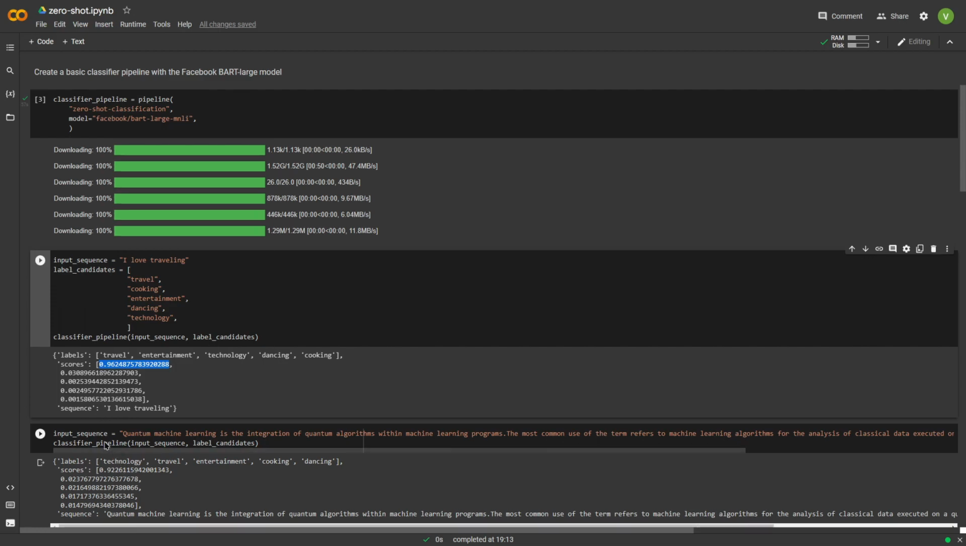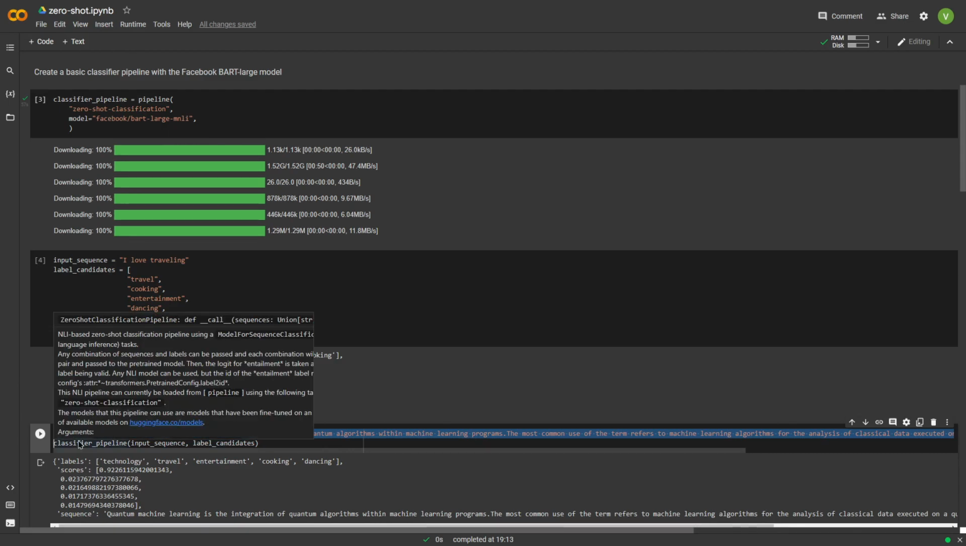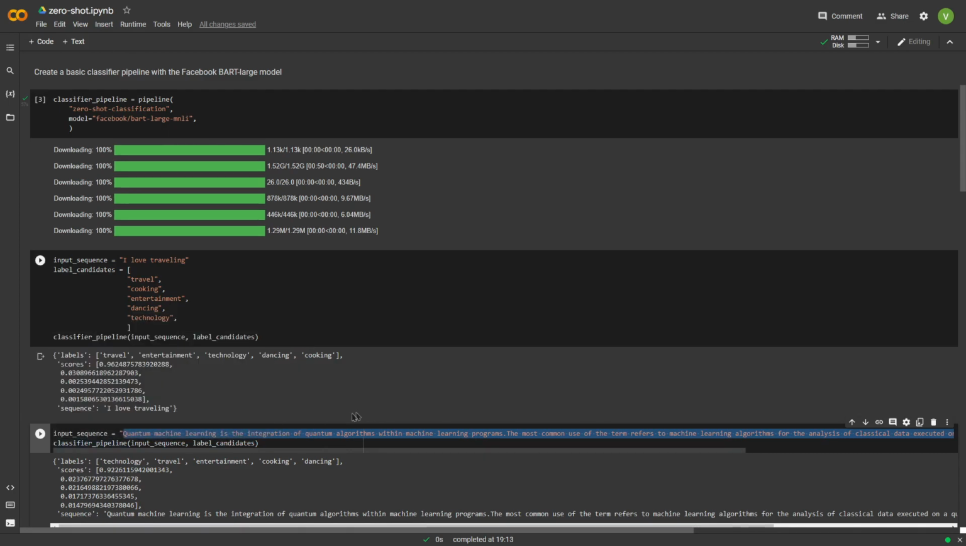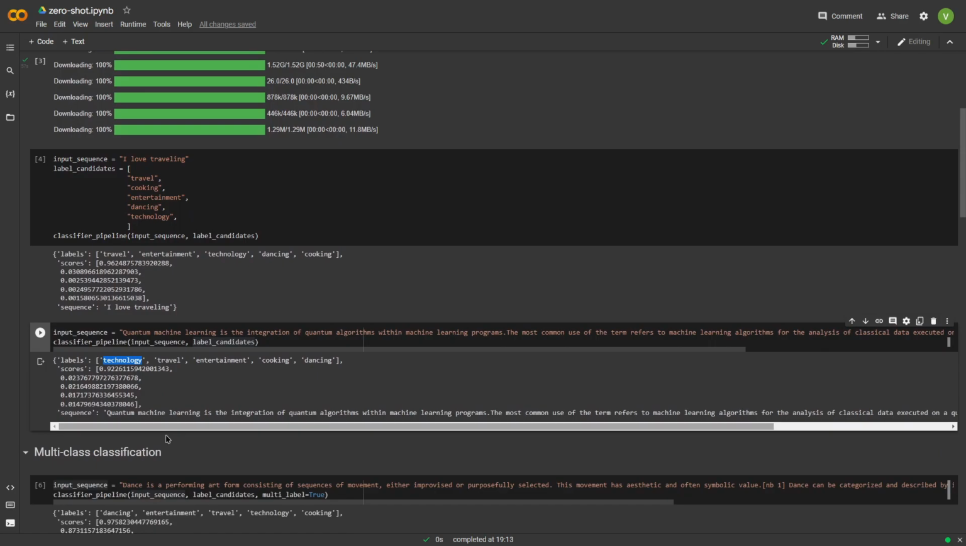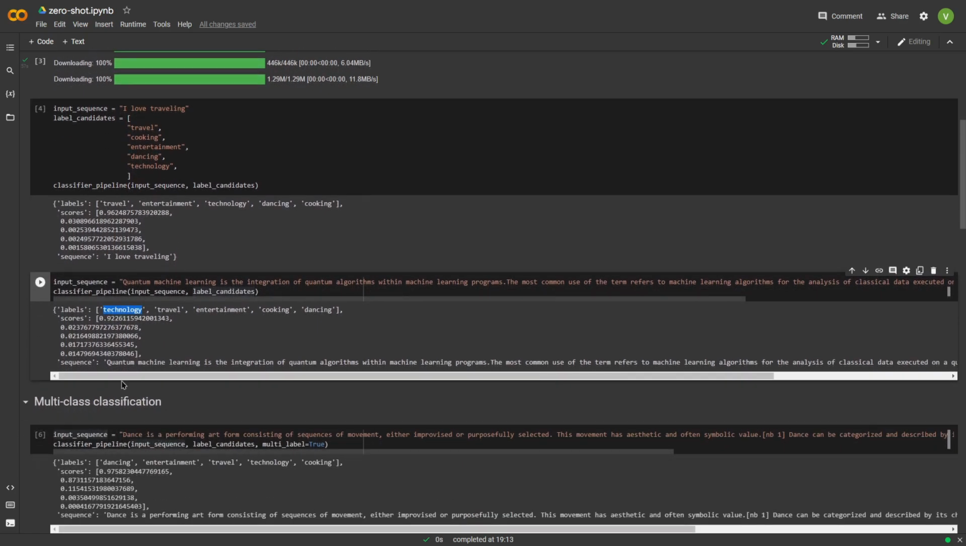Okay, so I tested it on another input sequence. This one I got from Wikipedia. It's a line about quantum machine learning, which has absolutely nothing to do with traveling, our previous example. Again, we use the same 5 label candidates, and here we see technology. This is the label the model thinks is most appropriate for this input sequence, which again makes sense because quantum machine learning is technology.